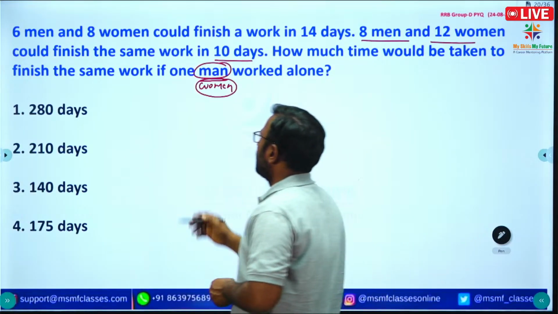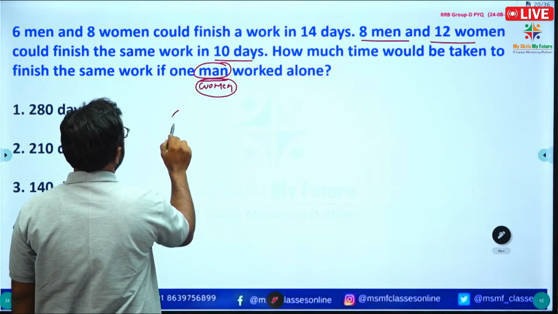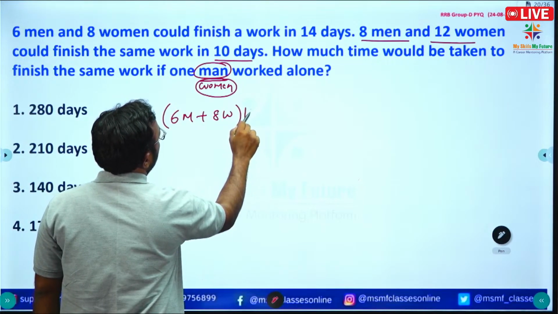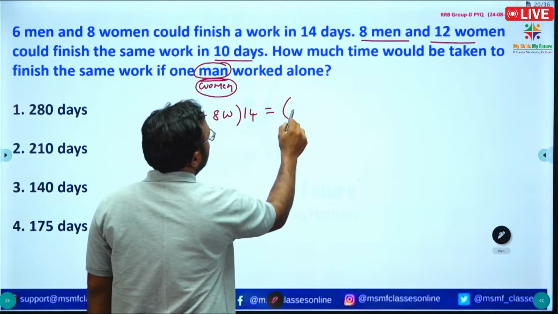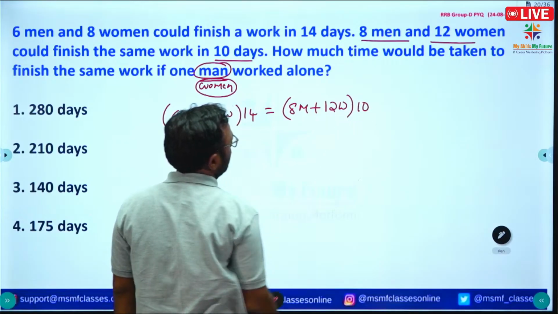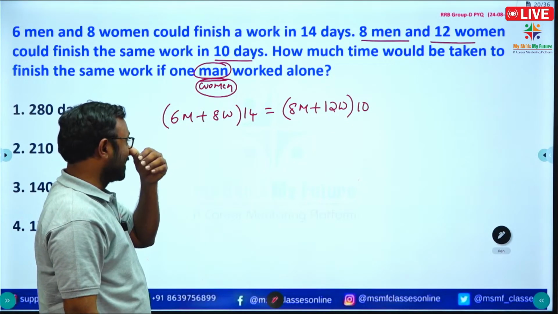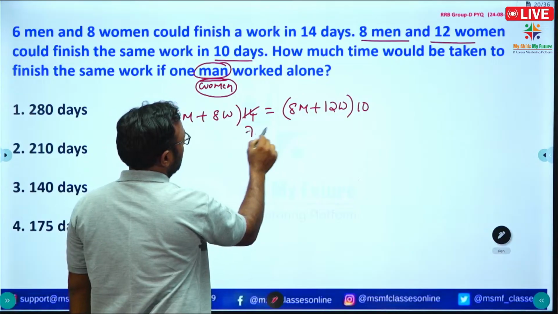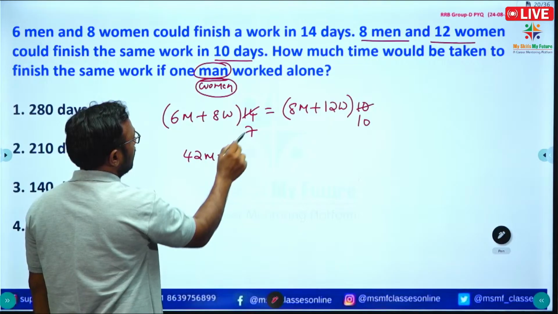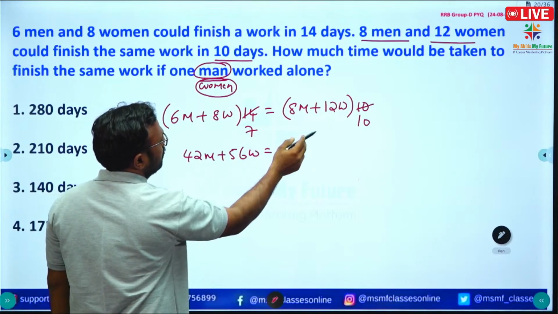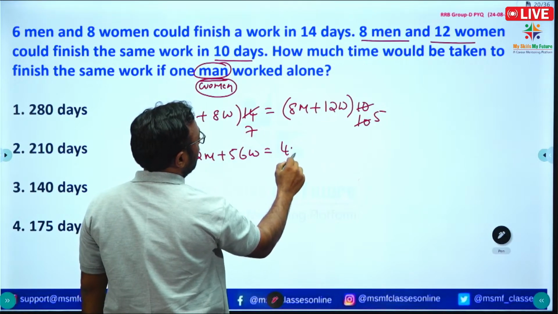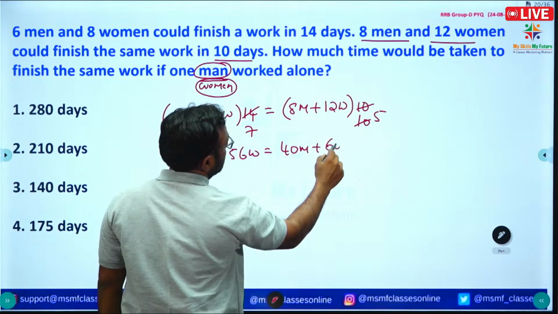So we know the total work: 6 men plus 8 women complete the work in 14 days, which is equal to 8 men plus 12 women in 10 days. So this is the total work. 6 sevens are 42 men plus 56 women is equal to, 8 fives are 40 men plus 12 fives are 60 women.